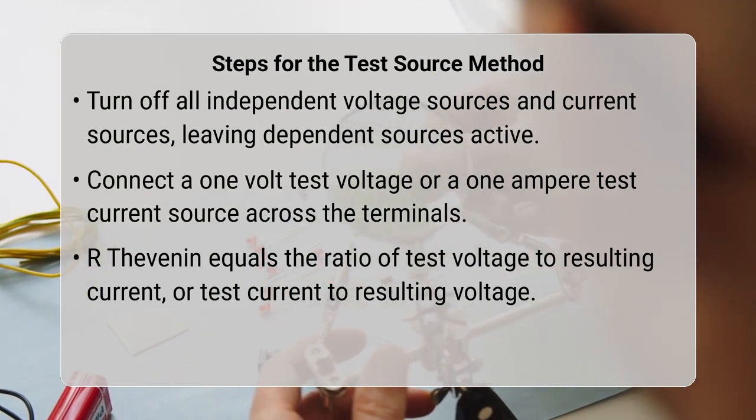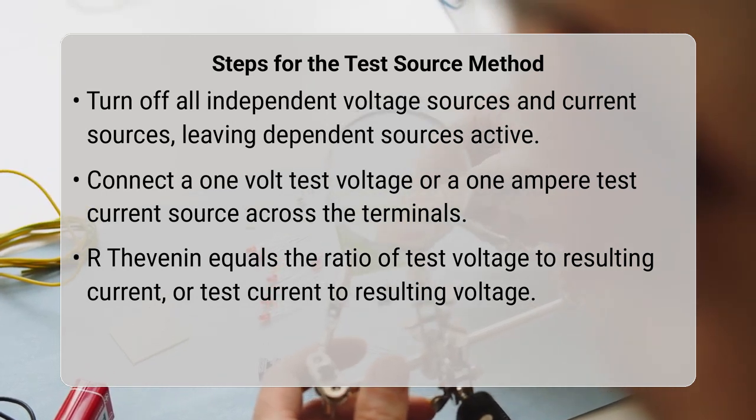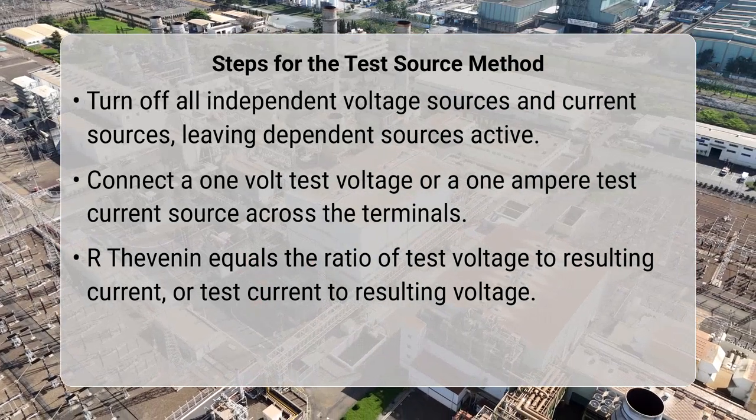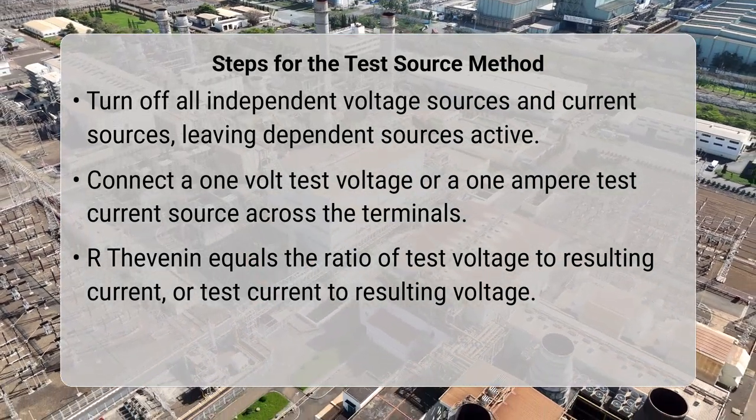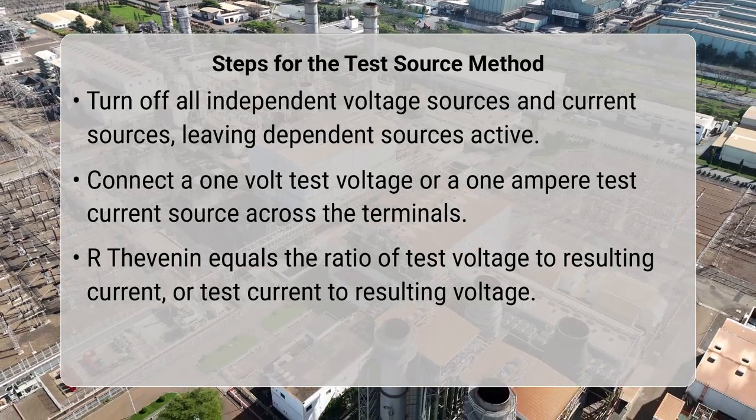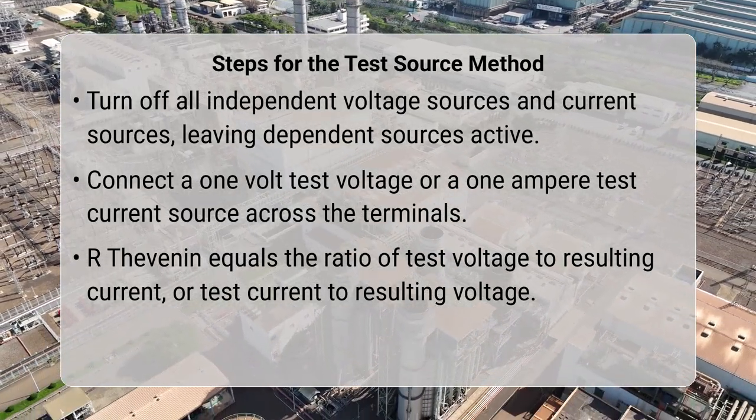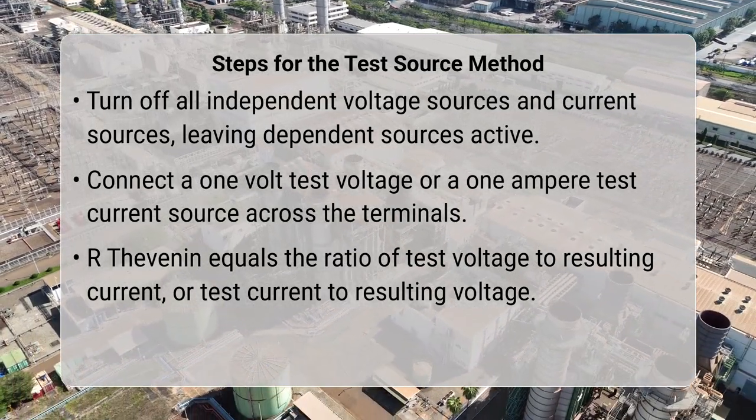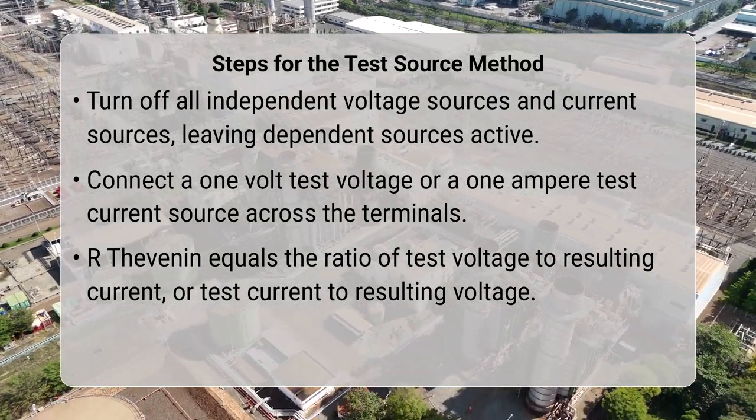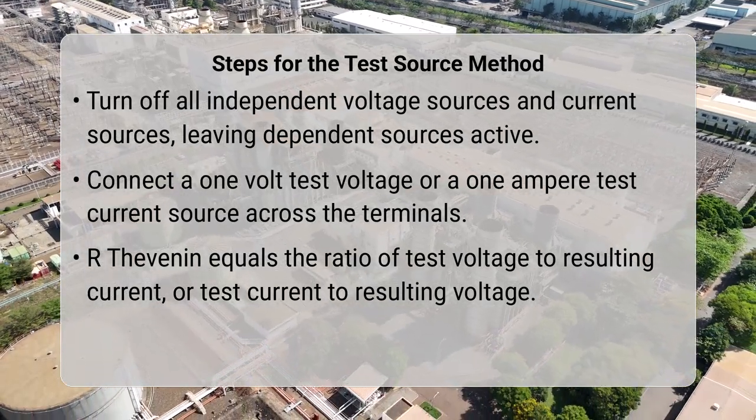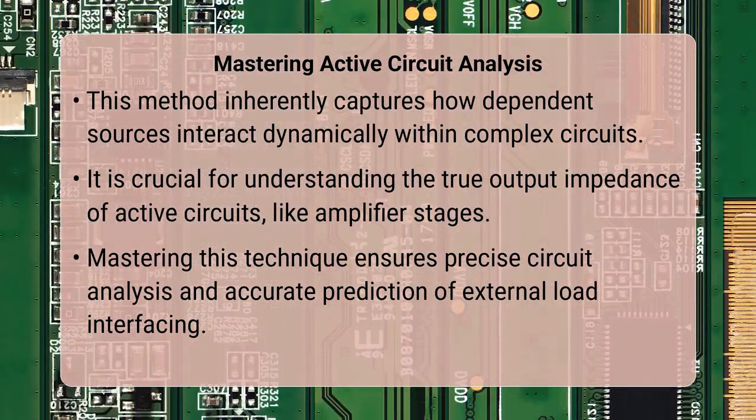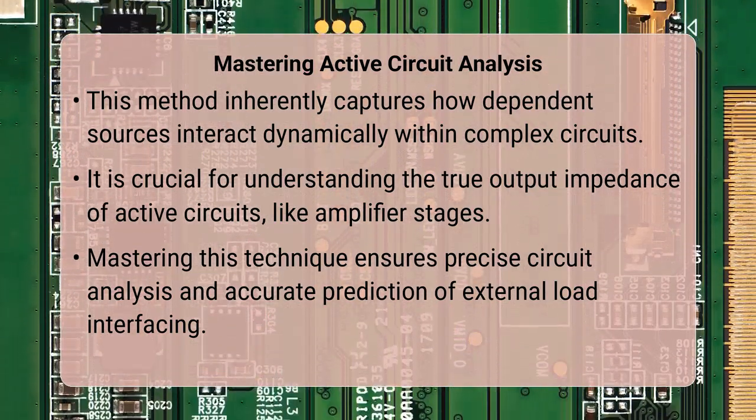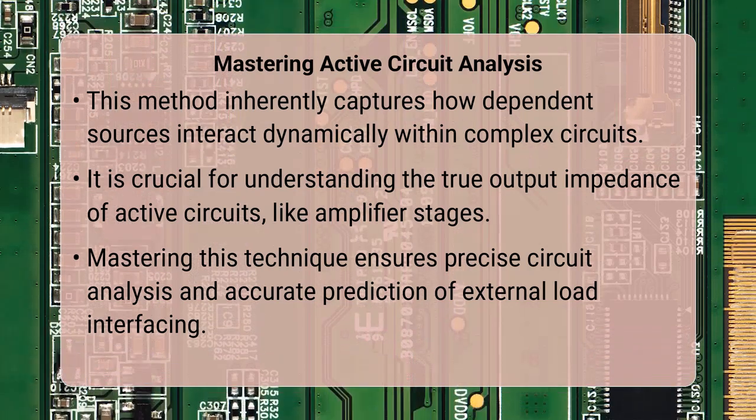Finally, Rth is simply the ratio of the test voltage to the current it draws, or the test current to the voltage it produces. This elegant test source technique is especially powerful because it inherently captures the dynamic interaction of dependent sources with the circuit. It is a fundamental concept for understanding the true output impedance of complex active circuits, such as those found in amplifier stages. Mastering this method ensures you correctly model the behavior of active devices in circuits, a crucial skill for any serious electrical engineer.